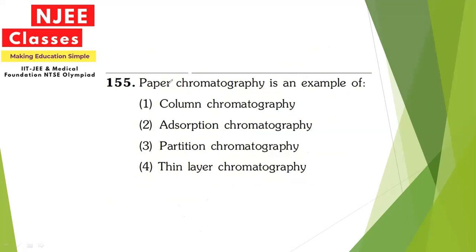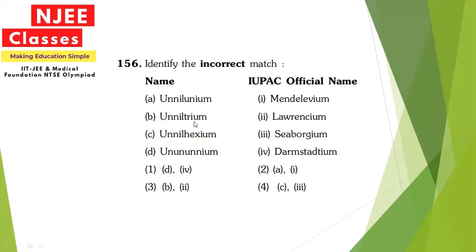So paper chromatography is an example, you can say, of partition chromatography, where the components present in a mixture are separated on the basis of the difference in their retention time or retention factor. So the third option will be correct. Now let's move ahead.